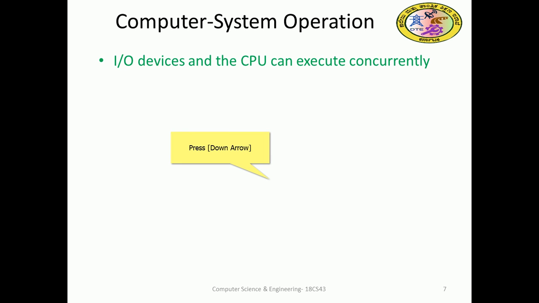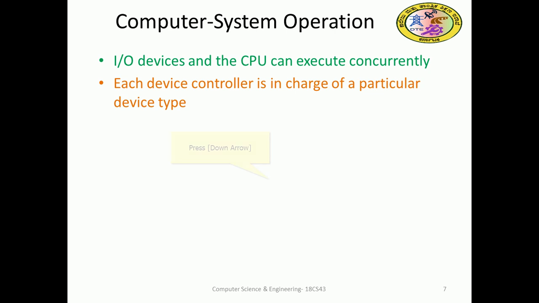So in operation, IO devices and the CPU can be executed concurrently. When the CPU is executing some job, in parallel the IO can do some operation, with no hampering of the operation of the CPU. Each device controller is in charge of a particular device type.